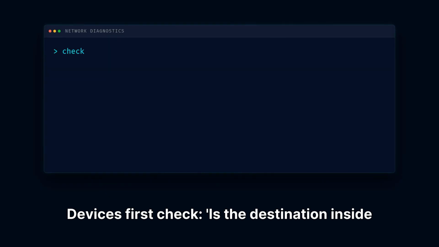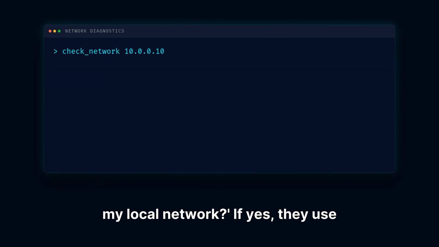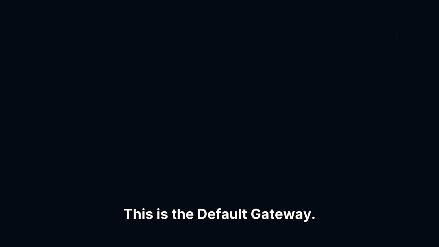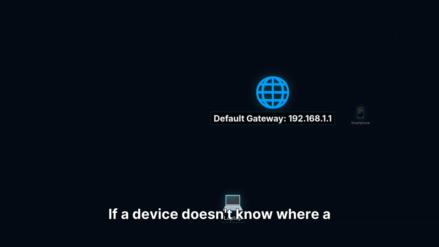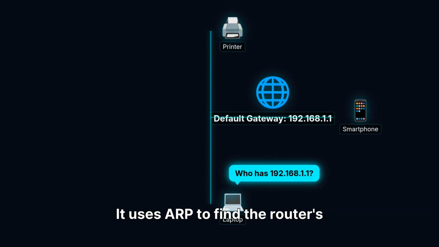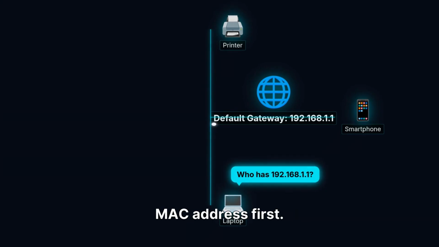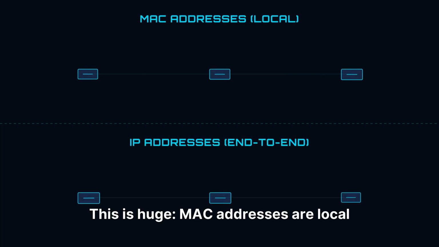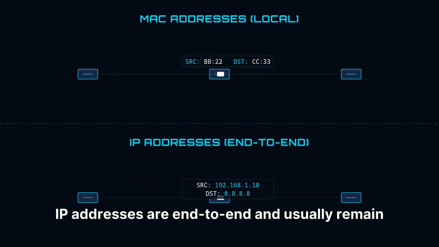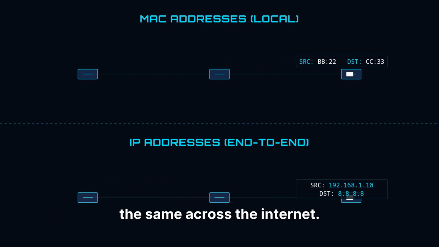Devices first check, is the destination inside my local network? If yes, they use a switch. If no, they realize they need a router. This is the default gateway. If a device doesn't know where a destination is, it sends the packet to the router. It uses ARP to find the router's MAC address first. This is huge. MAC addresses are local and change at every hop. IP addresses are end-to-end and usually remain the same across the internet.